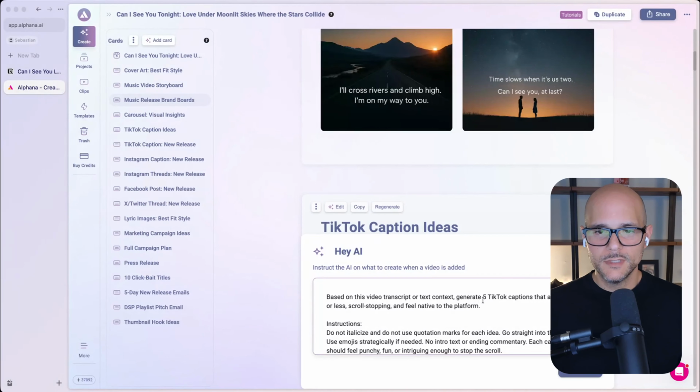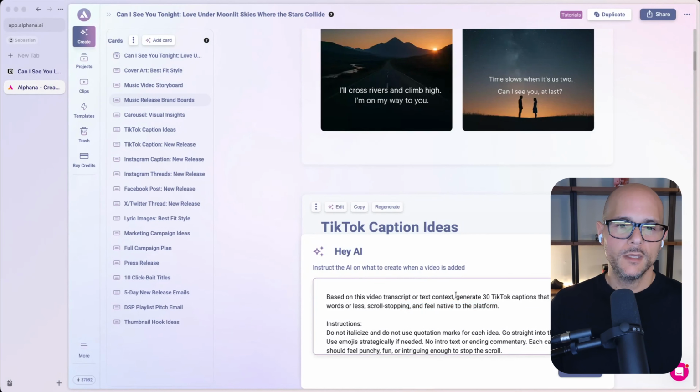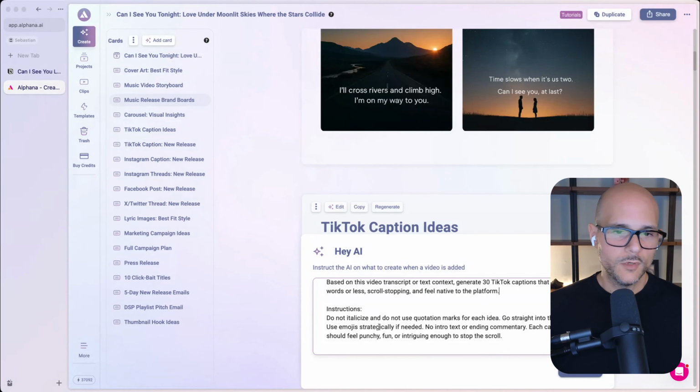And you could tweak it. So in here we say generate 5 TikTok captions, and I'm going to go ahead and say create 30, right? Because I want 30, and you'll see that I want them to be 12 words or less, scroll stopping, and feel native to the platform. This is super important, okay? That's why we write specifically this is for TikTok and it's native to the platform. And of course, I give some other instructions just of how I want the content, and I'm going to go ahead and hit generate. Perfect.